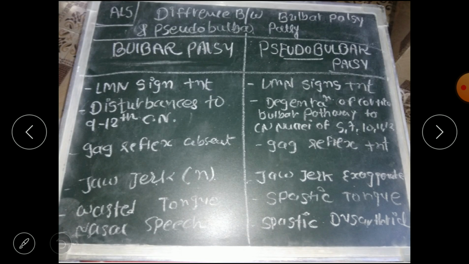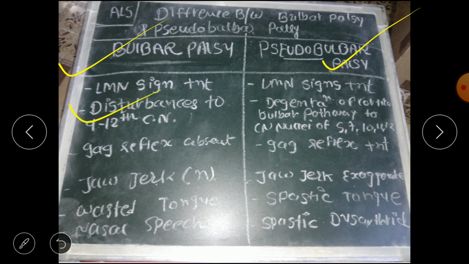So now we discuss the difference between bulbar palsy and pseudobulbar palsy. Now we will understand what the difference is between pseudobulbar palsy and bulbar palsy. For that, we first study the subclassification. Let's discuss: first is bulbar palsy and second is pseudobulbar palsy. So what does bulbar palsy mean? LMN signs are present. Bulbar palsy means progressive bulbar palsy, so LMN signs are present, and in pseudobulbar palsy UMN signs are present. So it is simple: pseudobulbar palsy will have UMN type symptoms and bulbar palsy will have an LMN type picture.